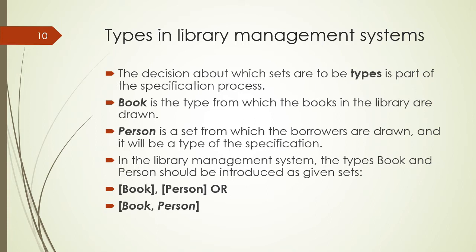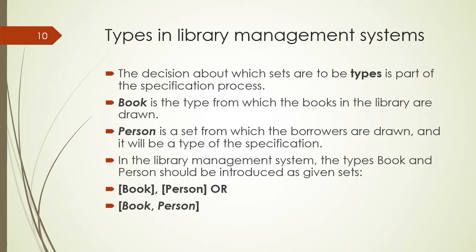The decision about which sets are to be types is a part of the specification process, and as far as library management system is concerned, set of books can be considered as a type from which the books in the library are drawn, and set of persons are also considered as a type which actually represents the borrowers, and it will be the type of the specification.